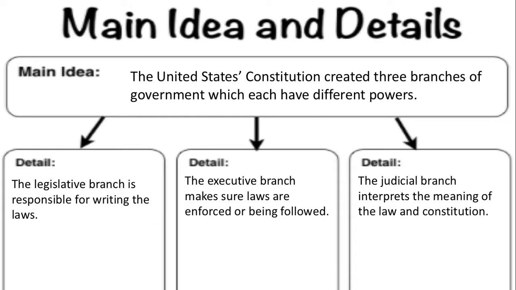So when we look at our supporting details, we know that the legislative is a branch of the government that writes the laws. The executive branch makes sure the laws are being enforced. And the judicial branch interprets the meaning of the law. So judicial is the justice system. So like going to court and a judge deciding whether someone did something wrong or right. So when we look at the main idea and we look at these supporting details, we better understand what we have read. Now we know the three branches of government and we know what powers they hold and what they do.